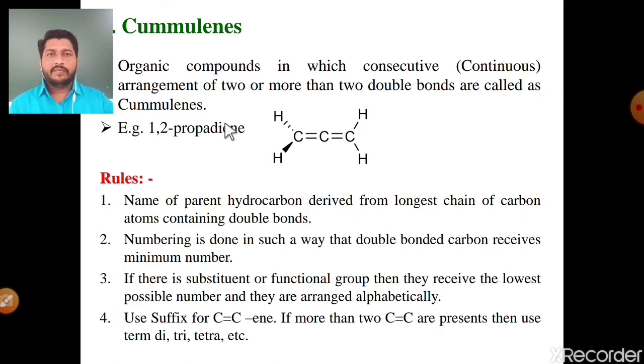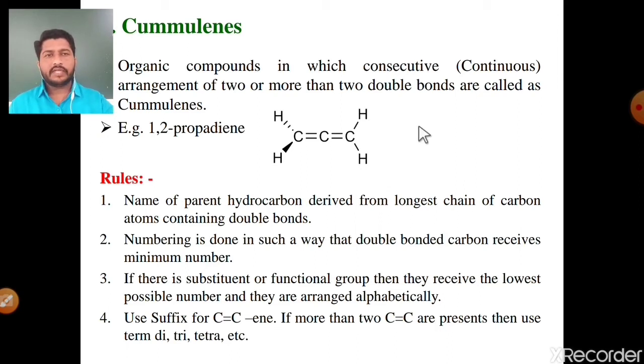What is meant by cumulenes? Simply, the organic compounds in which there is a consecutive arrangement of 2 or more than 2 double bonds are called cumulenes. The successive, continuous arrangement of 2 or more than 2 double bonds is called a cumulene molecule.